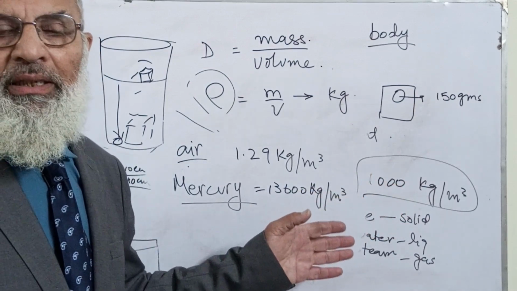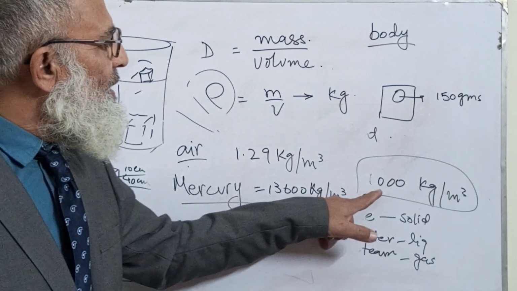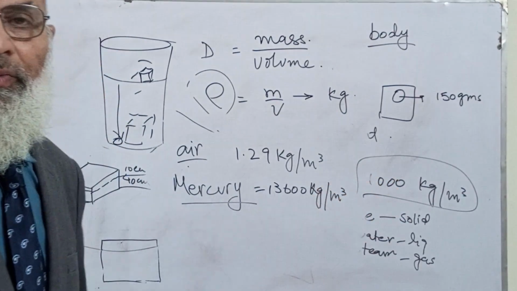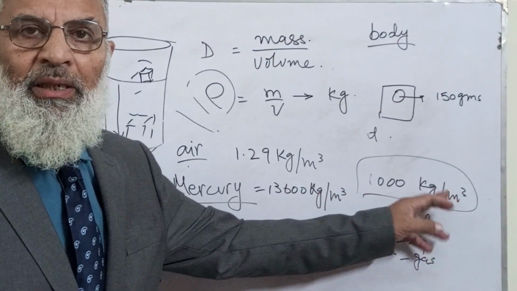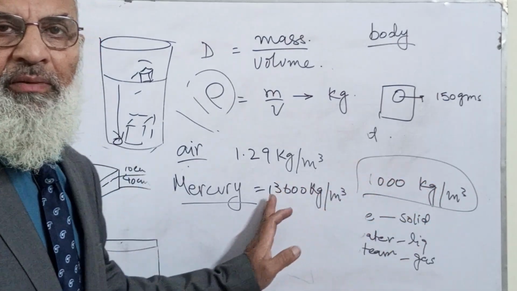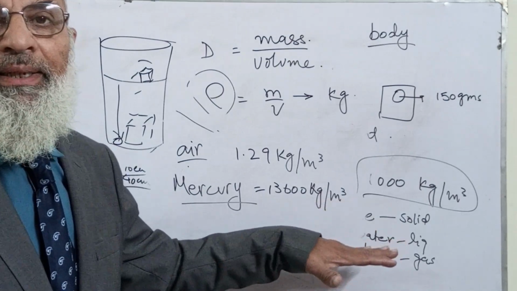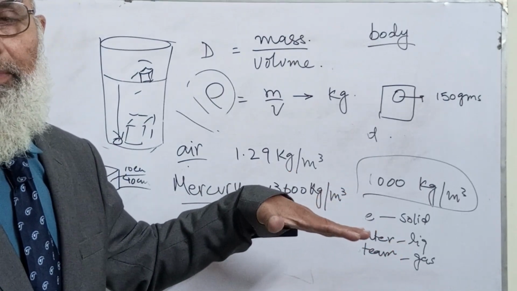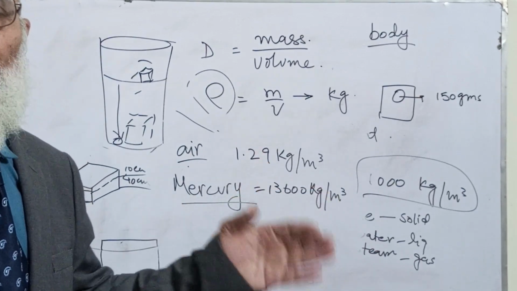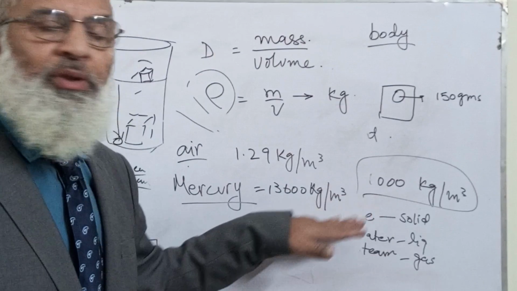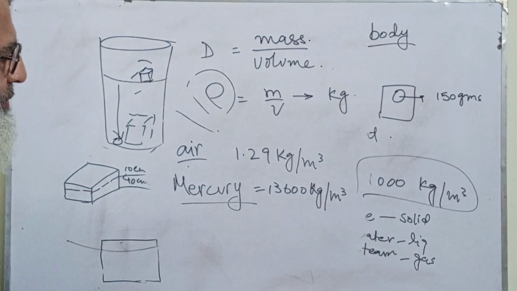Water is sometimes taken as a reference. The density of water is taken as a reference, which is 1000 kg per meter cube, and comparing mercury with it, mercury is 13 plus times heavier than water.